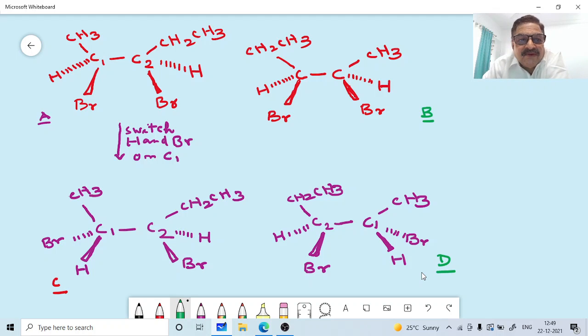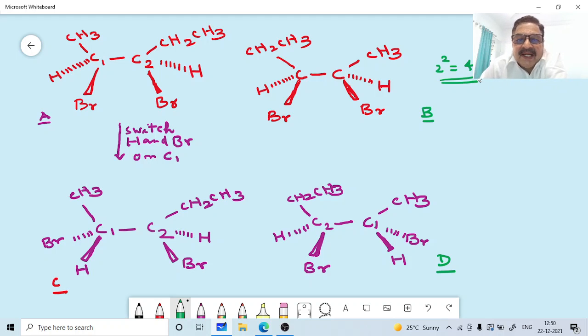Because there are two stereogenic centers here in this compound, 2,3-dibromopentane. We have two stereogenic centers. Therefore, the maximum possible number we have seen, that is 2 raised to 2, that is 4. With 2 stereogenic centers, 4 stereoisomers only. Beyond that, we cannot get it, because even if we draw it, it will be identical with an earlier compound, some other compound here. Okay, therefore now we have got 4.